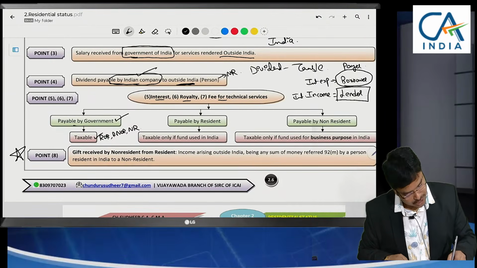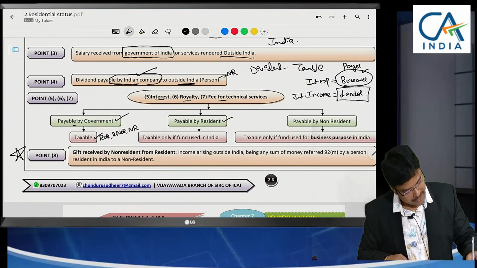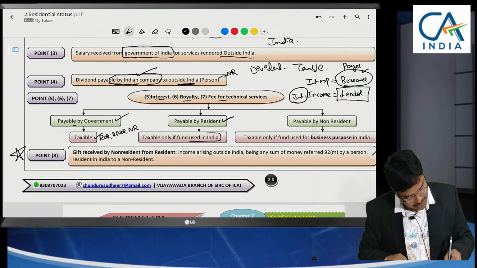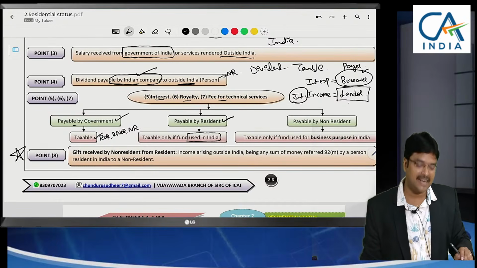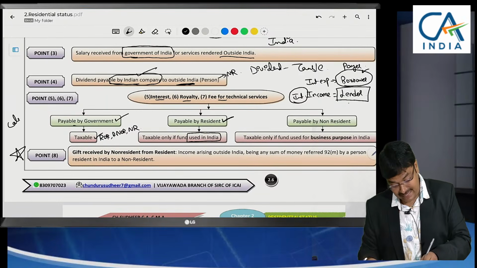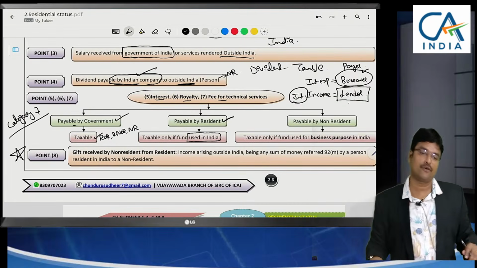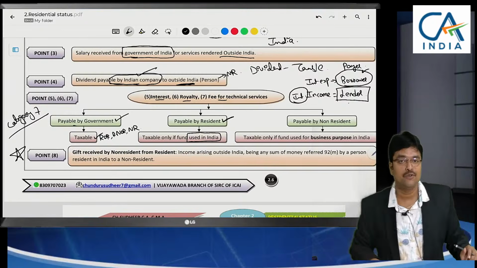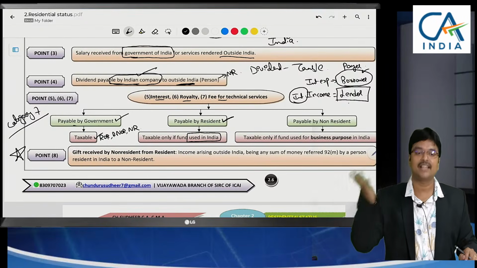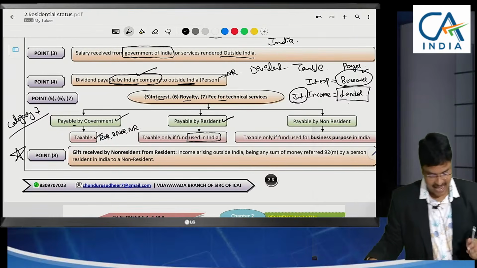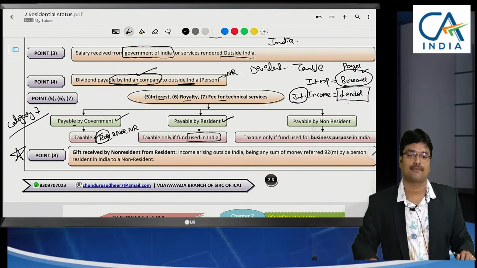If interest is paid by a resident, that means this borrower is a resident, then in the hands of the recipient this will be taxable only if that resident has used the fund in India. Sir, if he has used the fund outside India, then we will go for category 7. Now we are in category 4, income deemed to be accrued in India. If it was used outside India, then it is other income accrued and received outside India, category 7, taxable only for ROR.